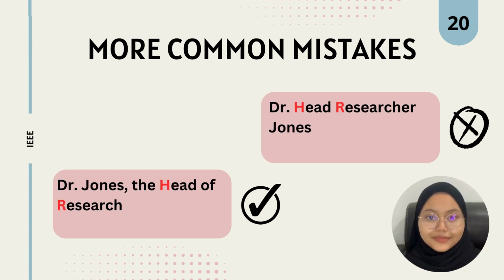Also, the common mistake in IEEE is overcapitalization. The example on this slide, Dr. Head Researcher Jones, is the incorrect sentence because the head researcher here is a descriptive term, not an official title. Instead, in the correct sentence, Dr. Jones, the head of research, is a specific position.